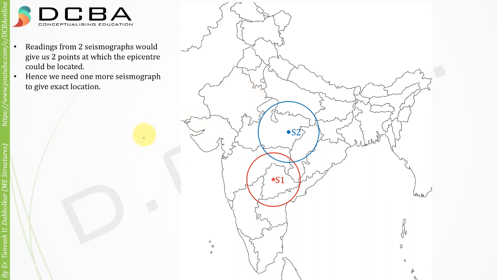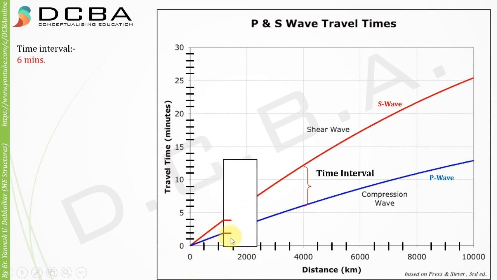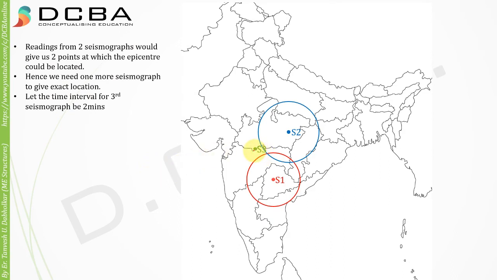So we have to use one more seismograph, and let the time interval for the third seismograph be 2 minutes, that is between the P wave and S wave. So we mark 2 minutes and we check where it is. This is 2 minutes and this is for seismograph S3, and the distance from seismograph S3 is 1200 kilometers. So let's say that S3 was here, and now when we draw this circle of 1200 we get one point, and this is the point of the epicenter.